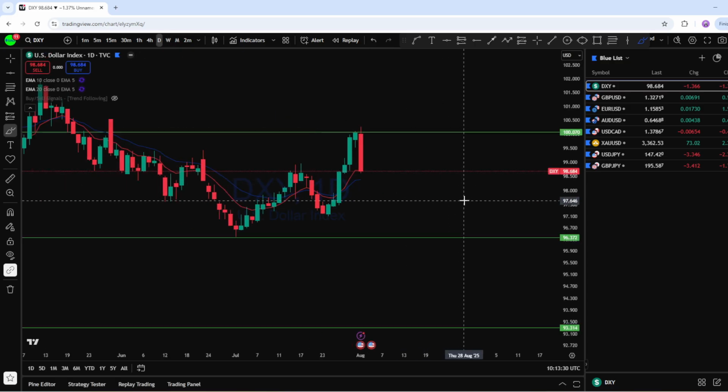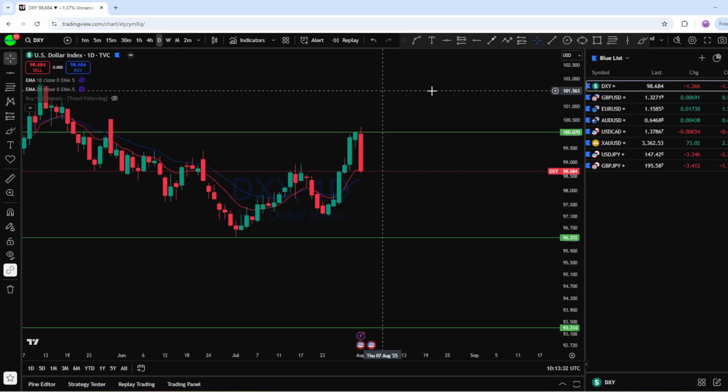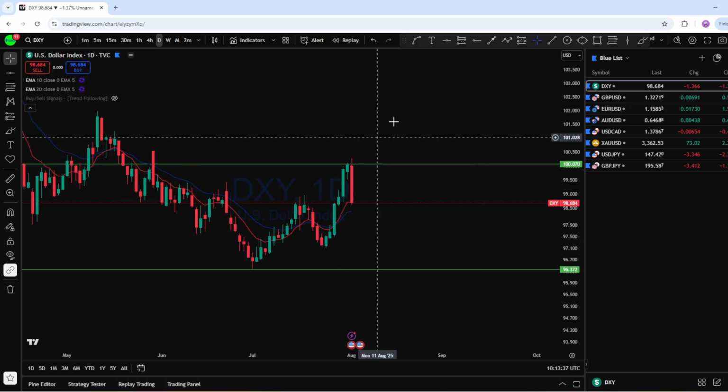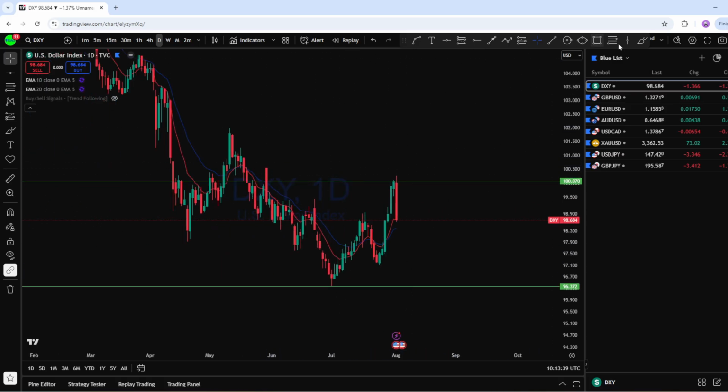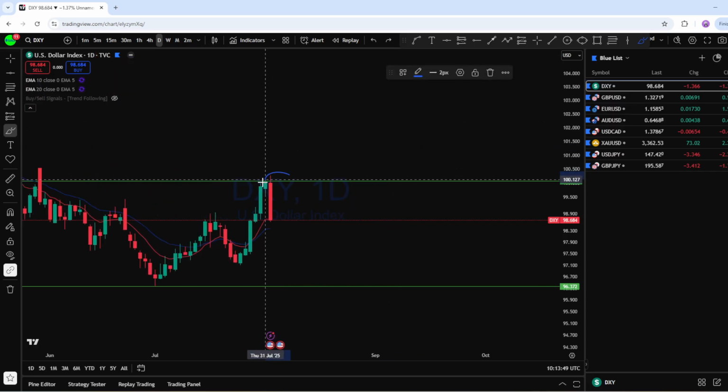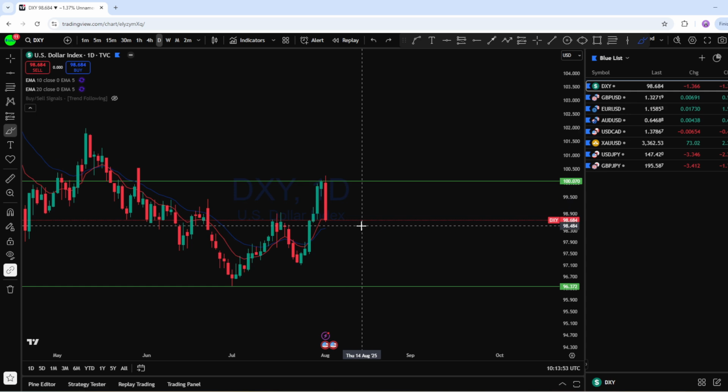Now if we look at the daily chart here on DXY, we can see that from the daily there was a daily impulse back to the upside to this liquidity zone, which is an important resistance line. The price has hit that level with a single bounce back to the upside before the NFP, and we can see with the NFP the market has rejected back below again towards the downside.